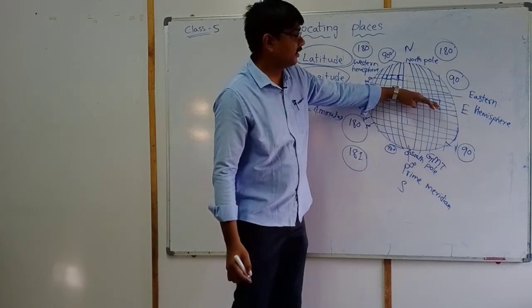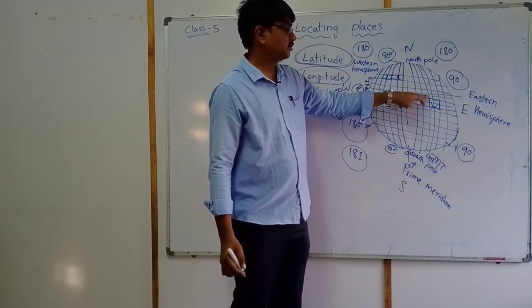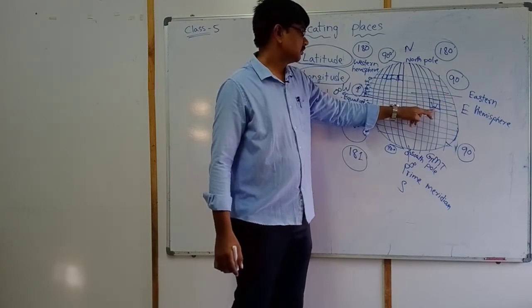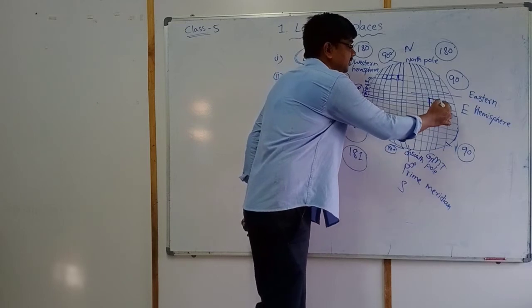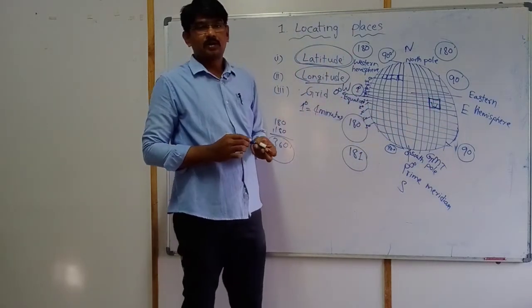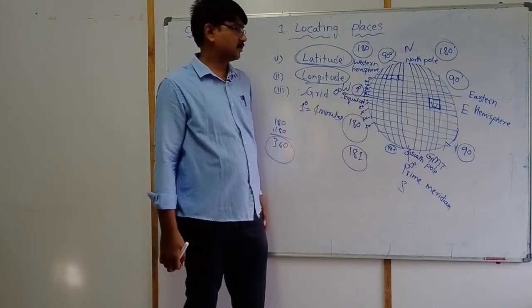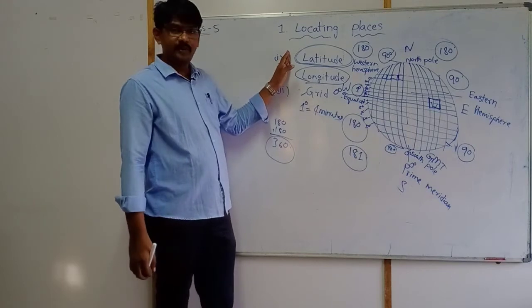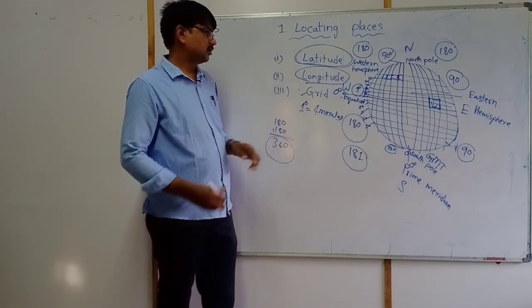This is the equator, 1, 2. This side, second latitude. So based on this grid only, all the places of the world are located. So this is all about this topic. Latitude finished, longitude finished, and grid also finished.